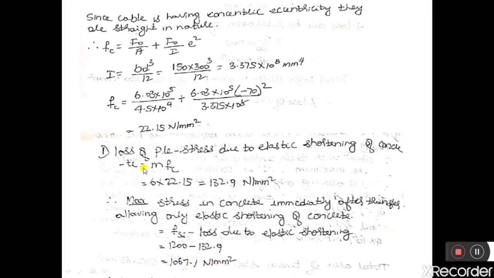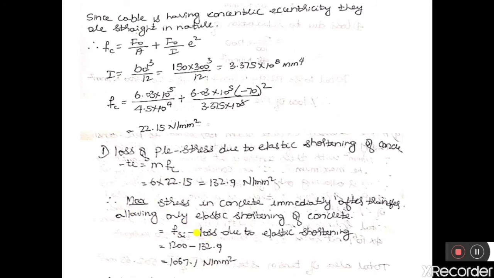Now, we have been asked to calculate the maximum stress in the member immediately after elastic shortening loss. So first let us calculate the loss due to elastic shortening. The loss of pre-stress due to elastic shortening of concrete is equal to m into Fc, because it is a pre-tensioned cable. If it was a post-tensioned cable, then it would be half into m Fc, or it would be 0.